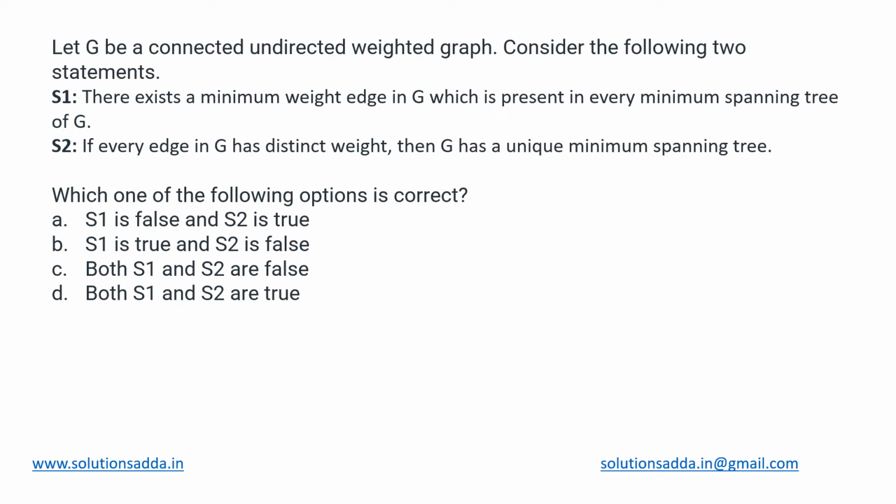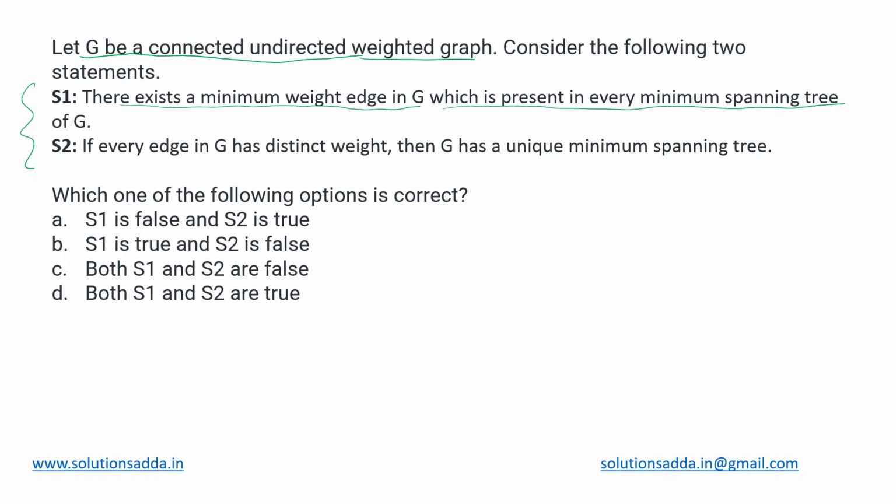This is a graph theory question. We have been given G, which is a connected, undirected, and weighted graph. And for this graph G, we need to determine which of these two statements is or are true. First one is saying that there exists a minimum weight edge in G, which is present in every minimum spanning